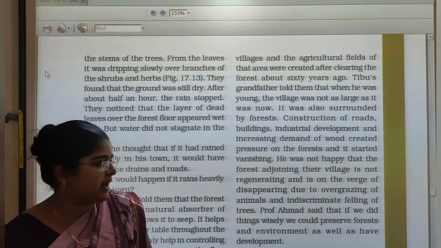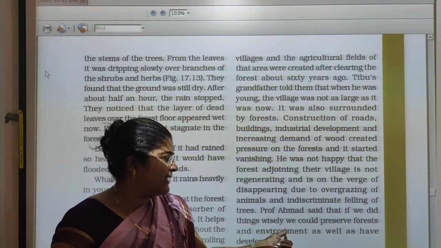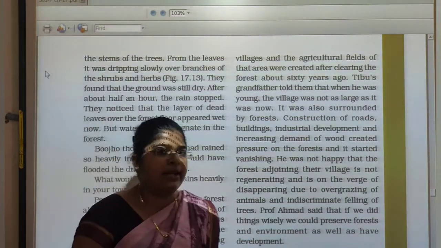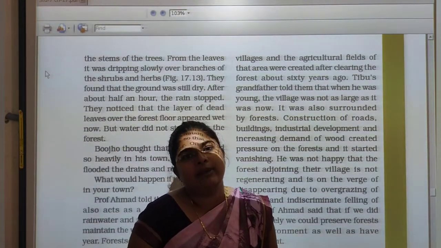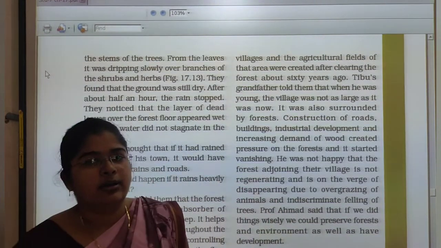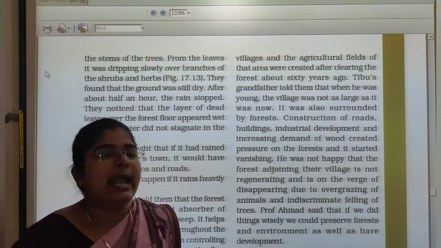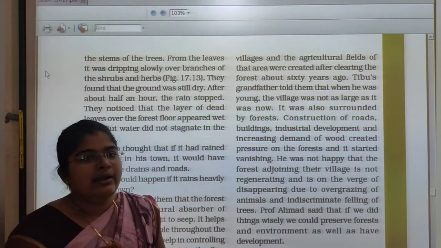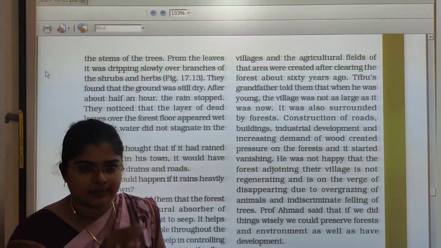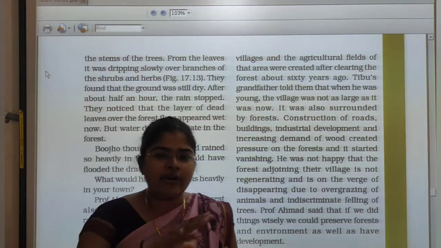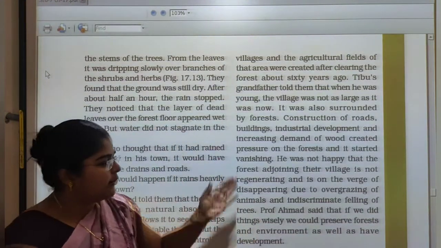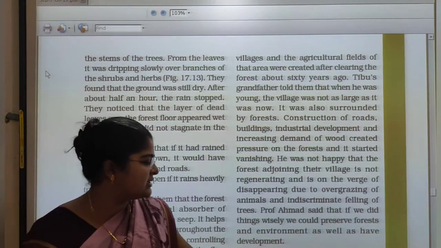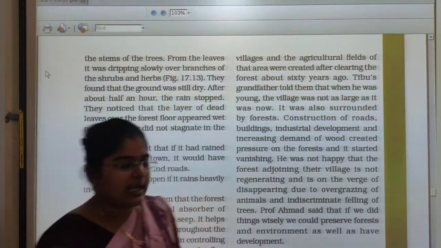But Professor Ahmed said that if we did things wisely, we could preserve the forest and the environment as well as have development. So, students, if we carefully remove some trees and make some industrial areas, then we and the forest are not affected. But it was done very carefully in Tibu's village. Children prepared a few pictures to show the consequences of such an event.